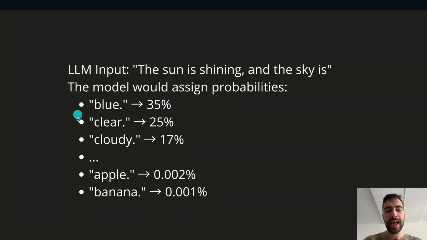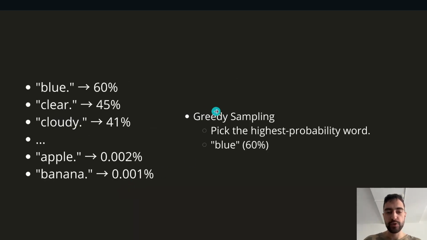So when LLM has a probability distribution, what are some ways to pick a word? Well, an obvious way is greedy sampling. We just pick the most probable word. But this would make LLM very repetitive. So maybe it's good for tasks like mathematics where there is only one correct solution.